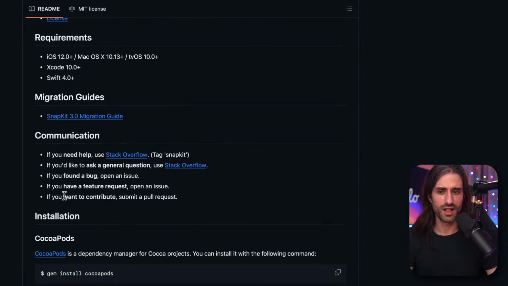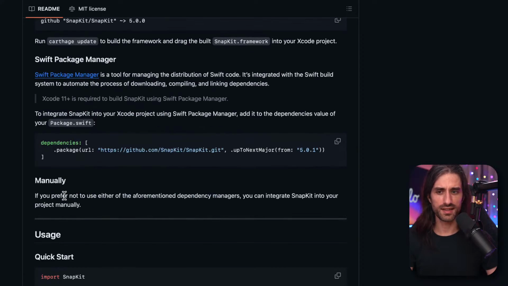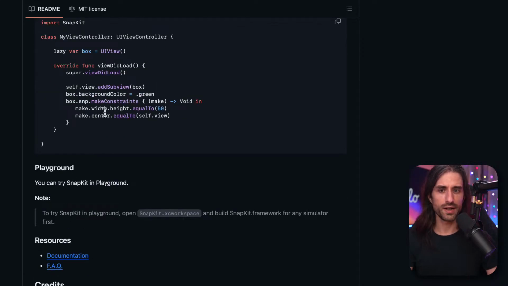I don't think so. It's basically a framework that allows you to create constraints in a programmatic syntax. I think it was very popular before, because now in UIKit you have the anchor API, so you can create a constraint by saying parent view dot trailing anchor equal to other view dot leading anchor.